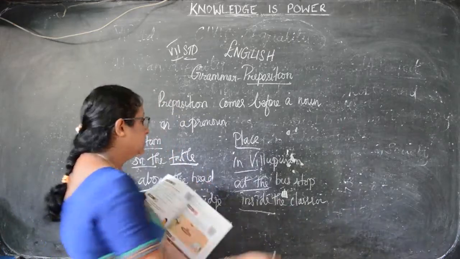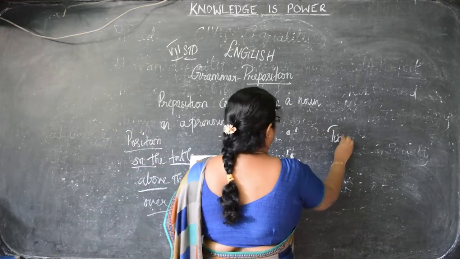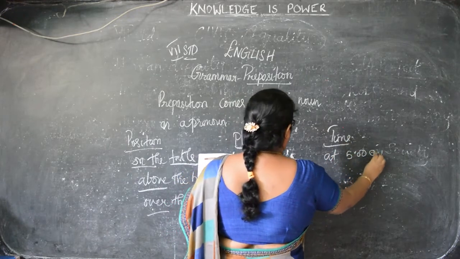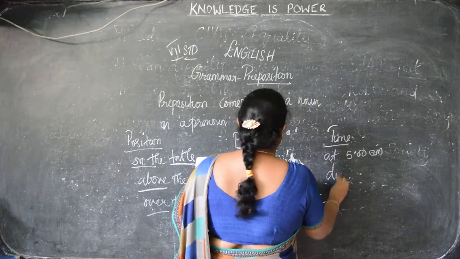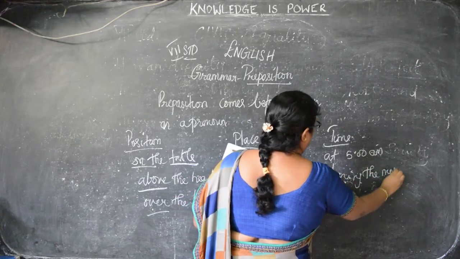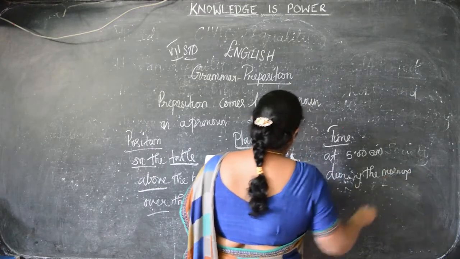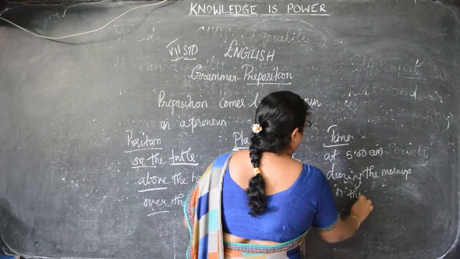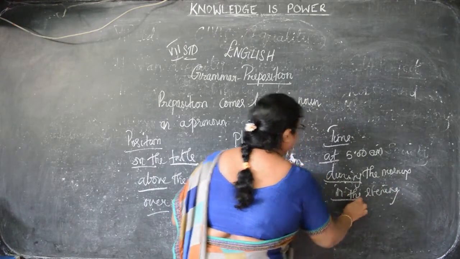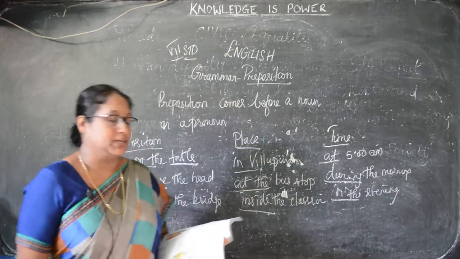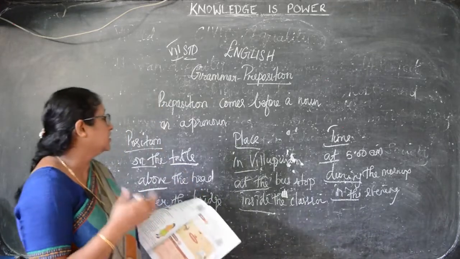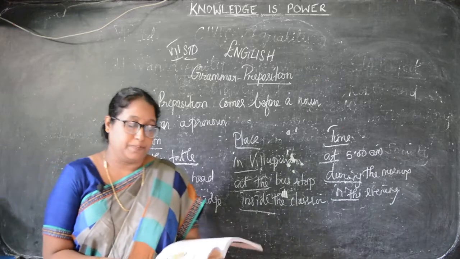Now next we will see the time. So what is time? In time, at 5 a.m. So we have to say what are the prepositions here? During the morning and in the evening. Okay. So now you can easily find out, children, what are the prepositions: at, during, in. So these are the prepositions classified into three types, that is position, place and time. So what is a preposition, children? That comes before a noun or a pronoun.